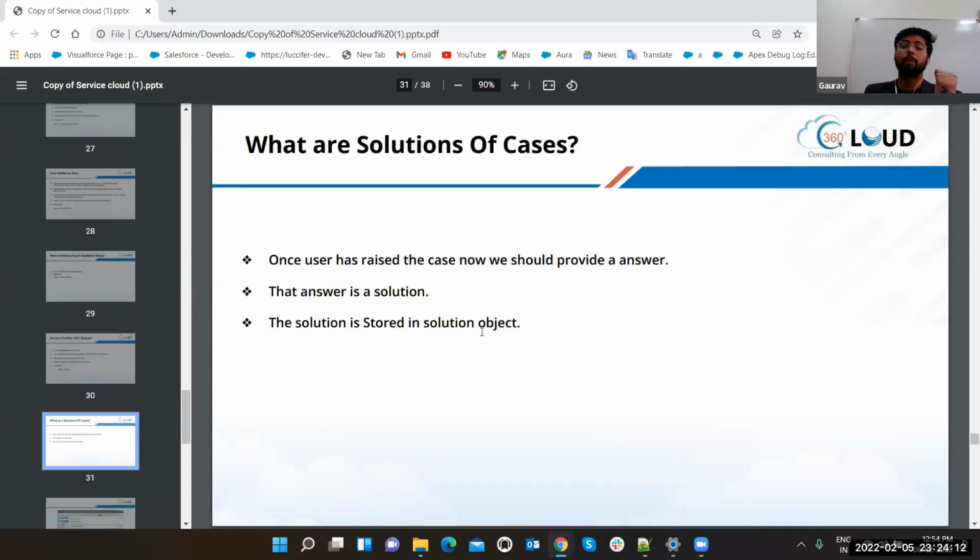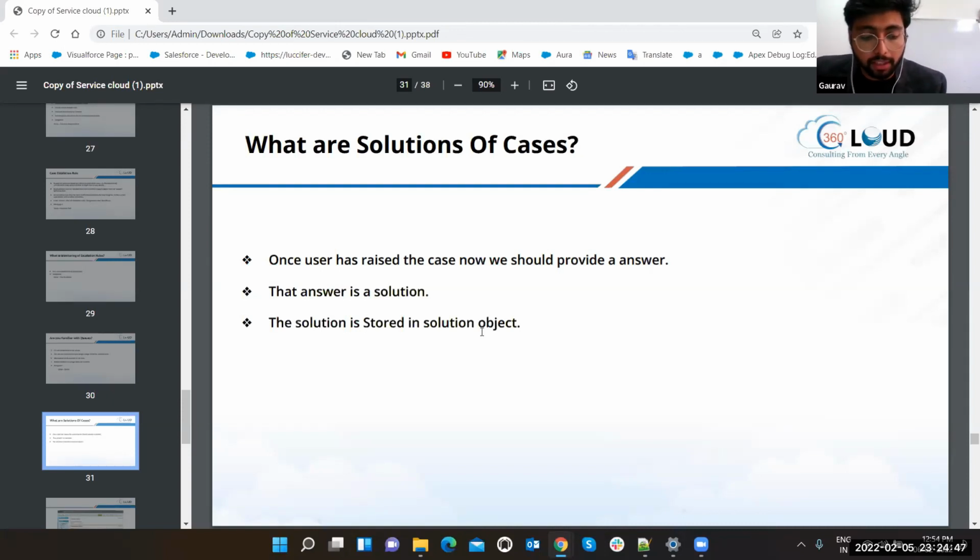But what about the solutioning part? How can you provide a solution to the question asked by the user or the customer? Any ideas, guys? Solution object. Yep. Okay, you have said solution object. I have a question for you.